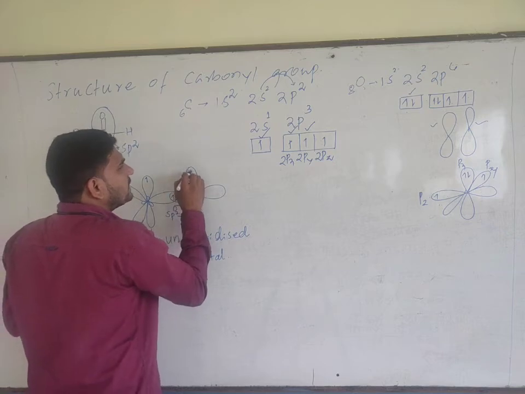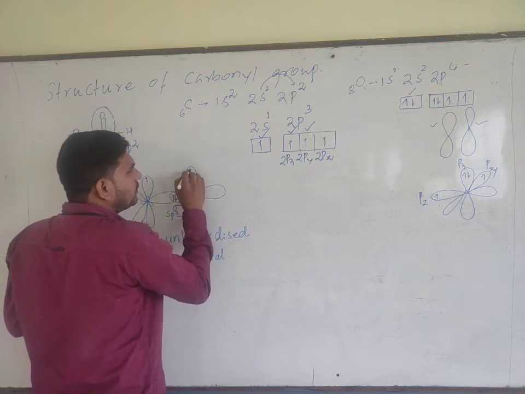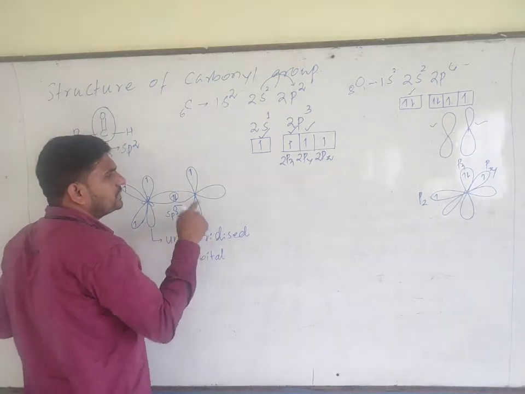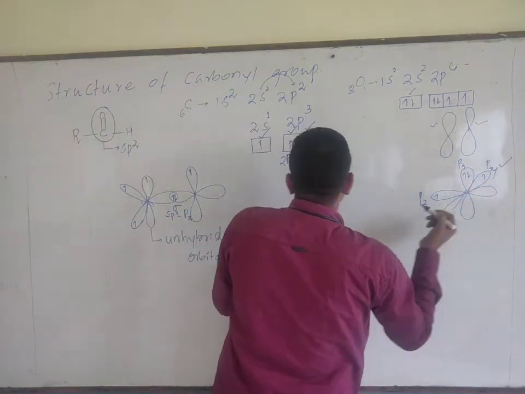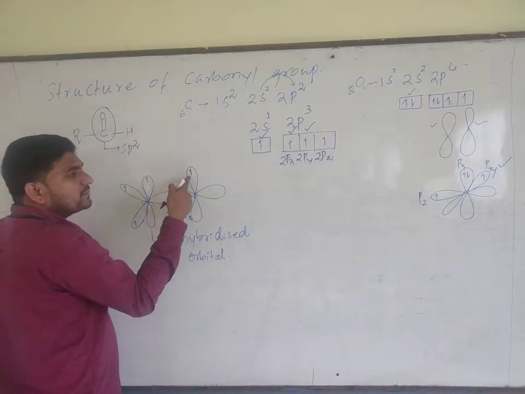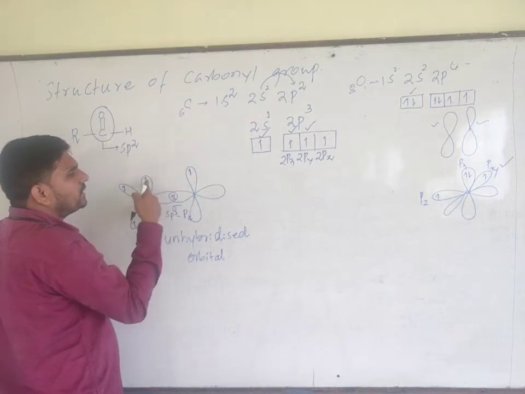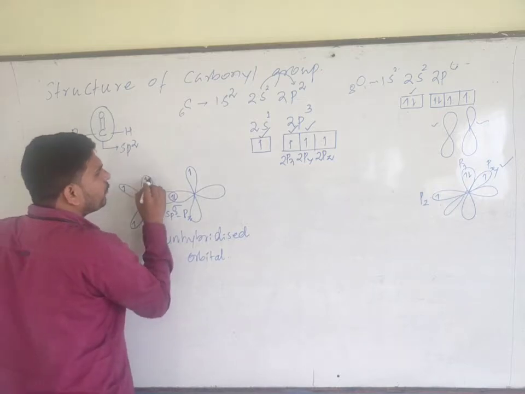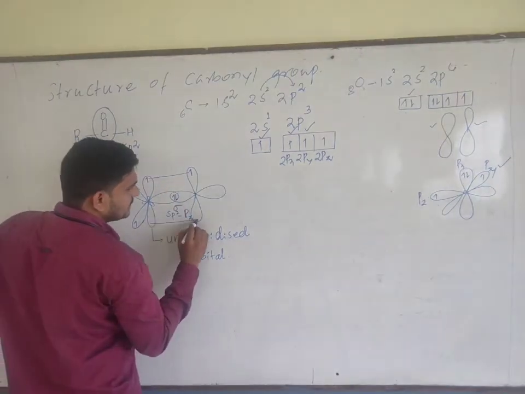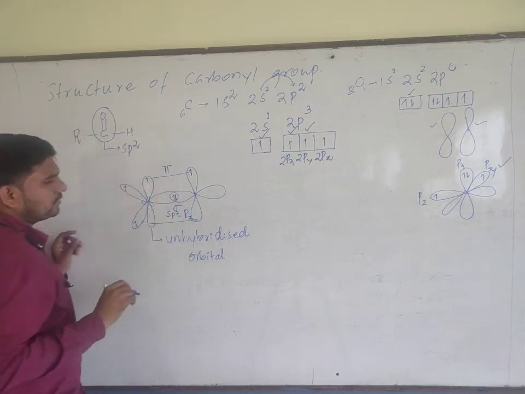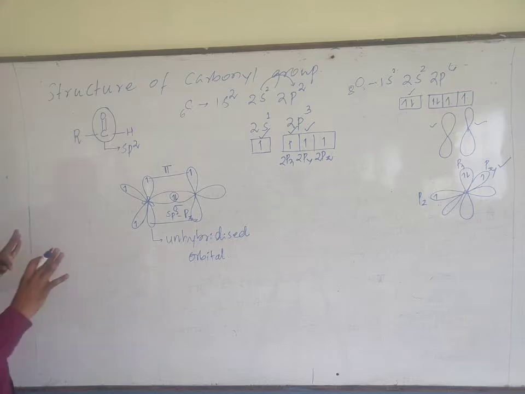Now we know that always, take this one. Let us imagine this contains a single electron. Okay, this is the p atomic orbital of oxygen, which contains a single electron over here. Let us imagine this is py. This py atomic orbital of oxygen and another py atomic orbital of carbon, they overlap sidewise like this to form a pi bond. A pi bond. This is the orbital diagram of the carbonyl group.